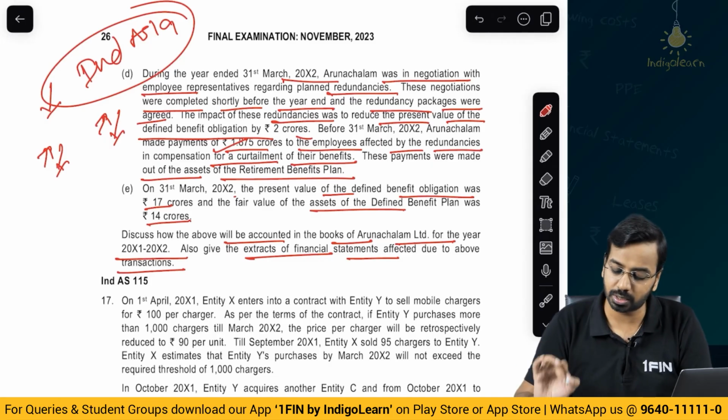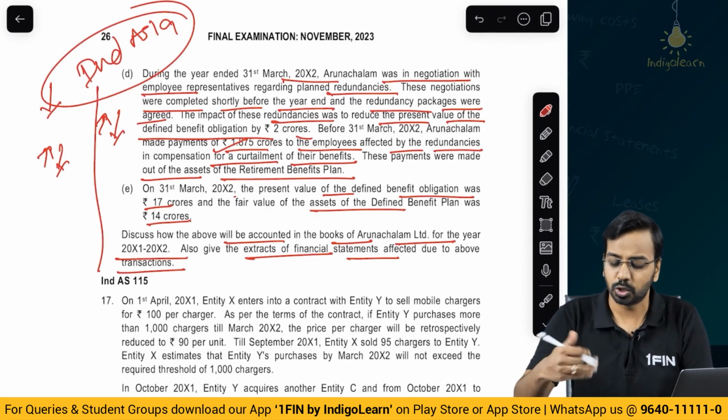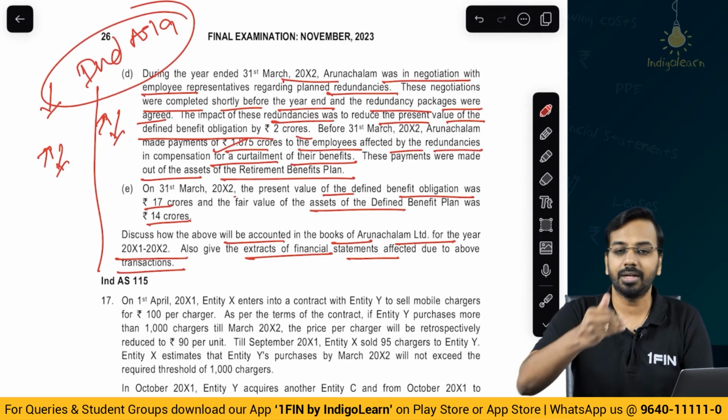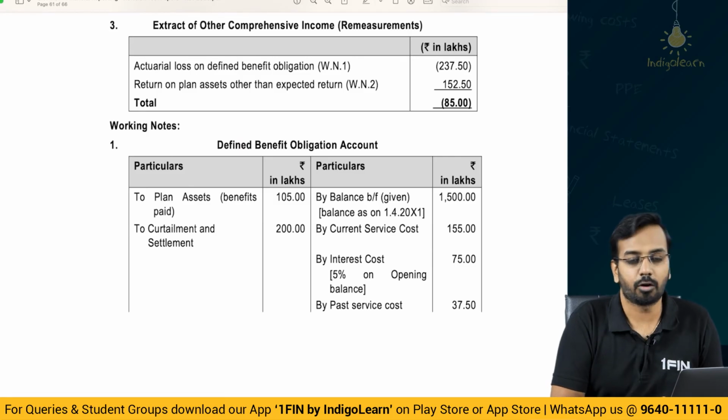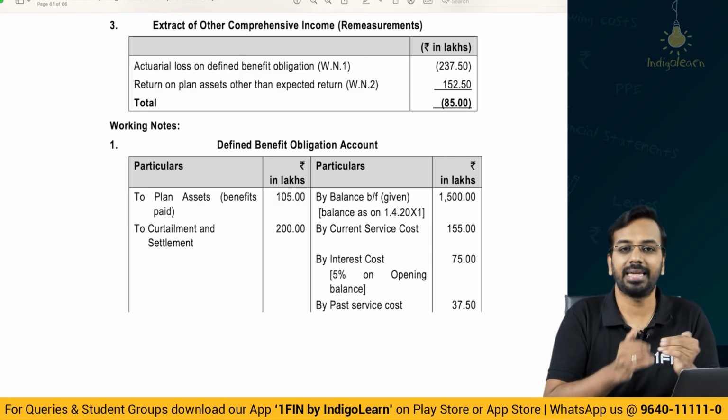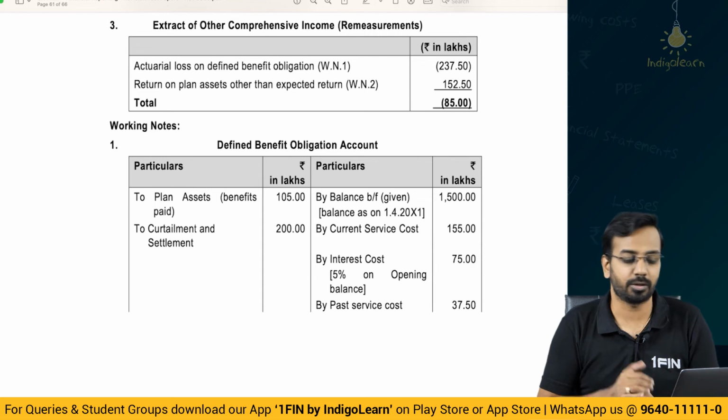Now here actuarial gains or losses are not given, they have given this information. So simply what we can do is, we can prepare the statement showing opening and closing balances and then show the extracts of the financial statement. The RTP is given in a ledger format, but statement format would be more easy, increase and decrease, and you can prepare in that format also.